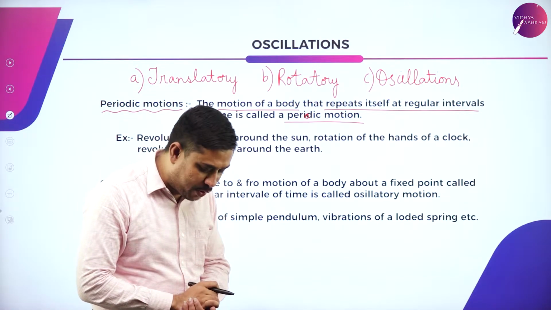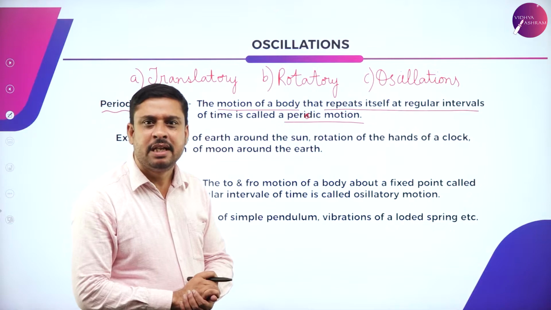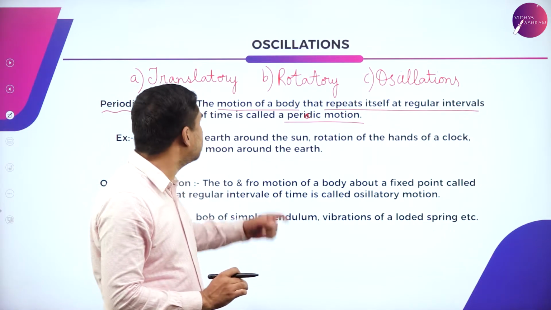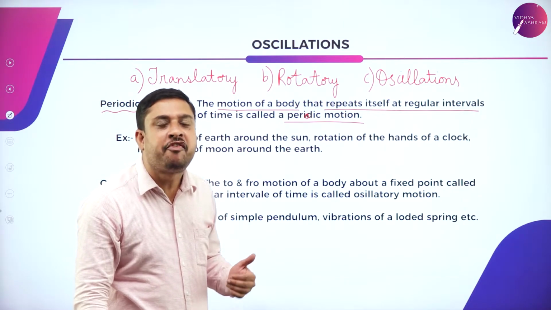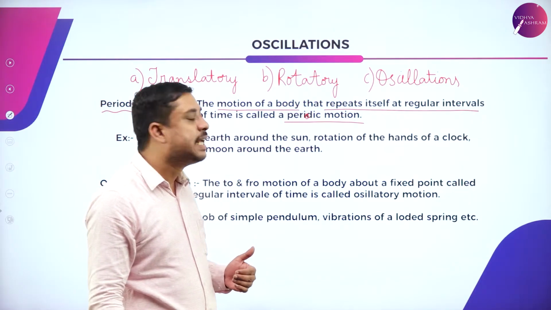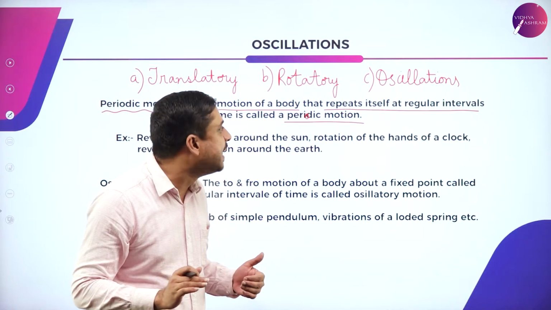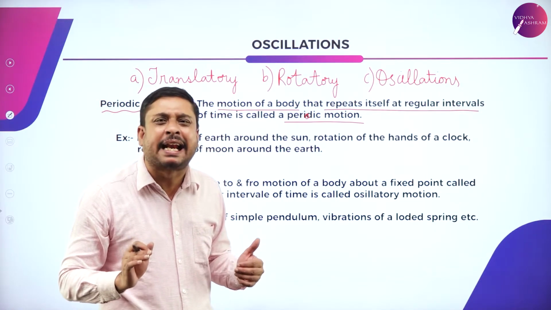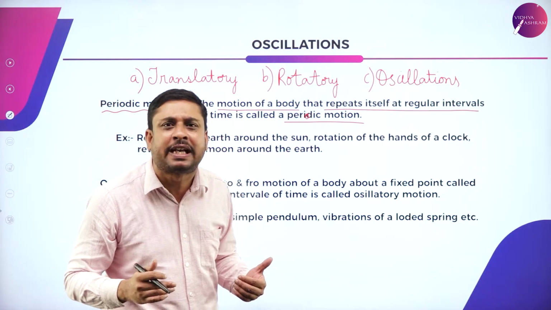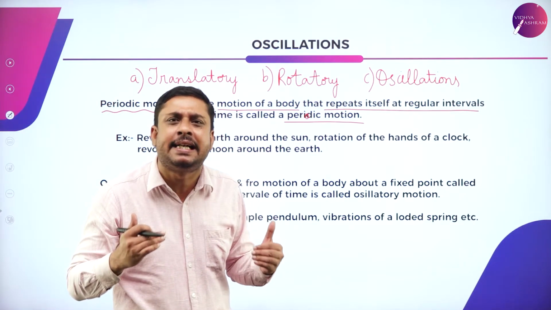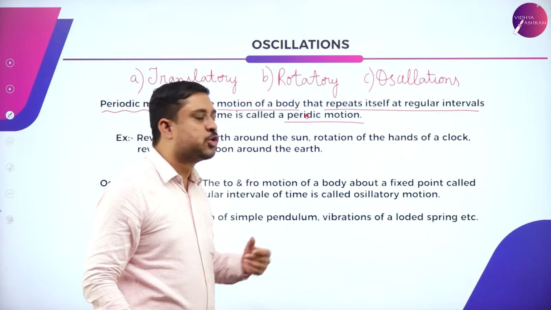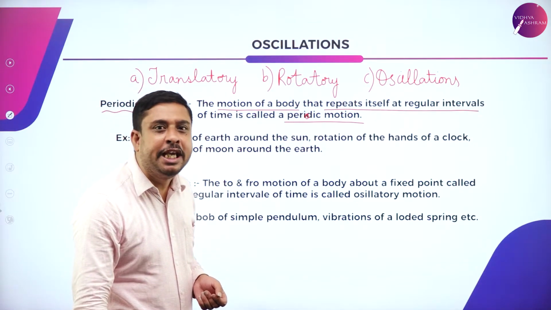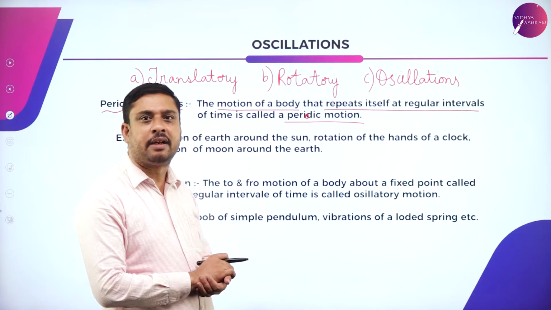See how beautiful it is. The name itself says the motion of a body repeating itself at regular intervals of time, consistently at regular intervals, is what we call periodic motion.